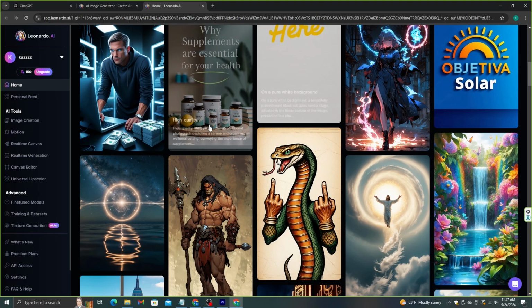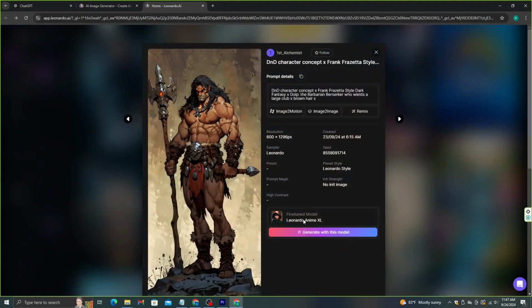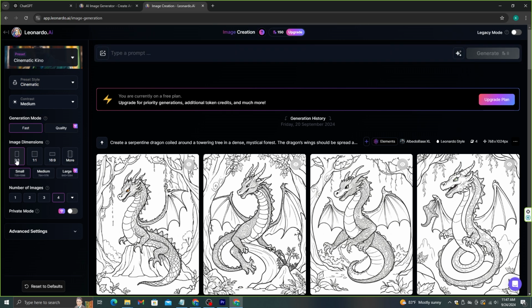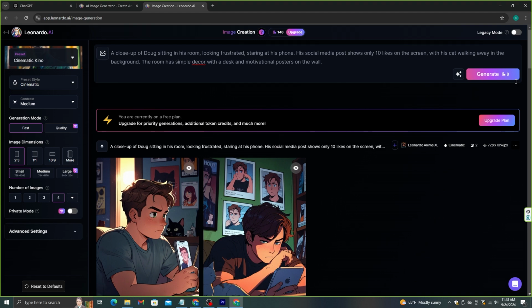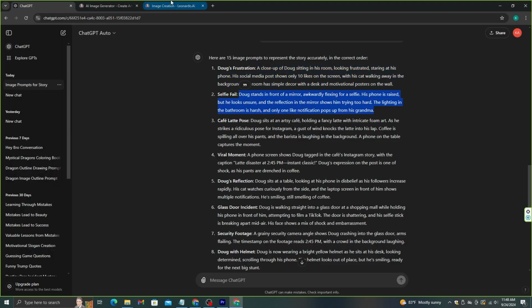I like this comic-looking style of images, so let's use this model, and then make sure to adjust the size of the images to portrait, because we are going to make a short video. Then copy the prompts we generated and create the images. So carefully create all the images you need. Now, if you want, you can add motions and animate these images.